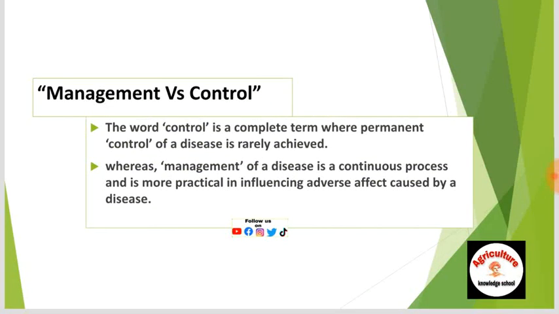Management versus control. The word control is a complete term where permanent control of a disease is rarely achieved, whereas management of a disease is a continuous process and is more practical in influencing the adverse effect caused by a disease.